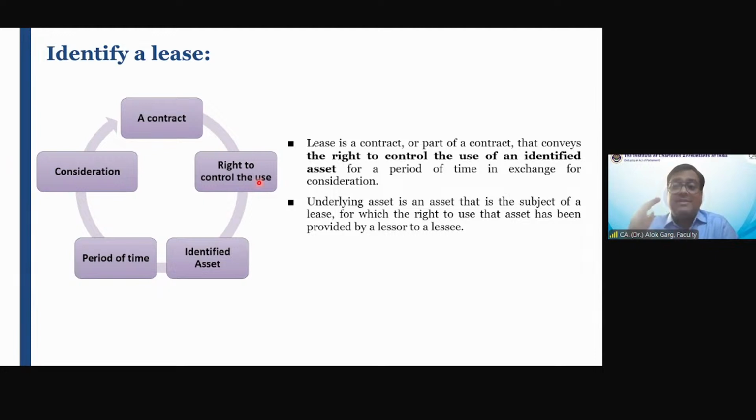First, we will discuss the meaning of identified asset. Then we will discuss the meaning of right to control the use. If these two are satisfied, this will become a lease contract, provided there is a period of time and there are lease payments. So we'll talk about the lease term in detail. We'll talk about the lease payments in detail. If you understand these four aspects, you will be able to understand 50% of Ind AS 116. I can tell you.